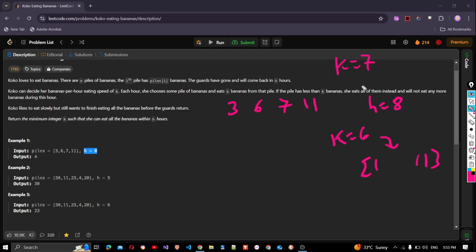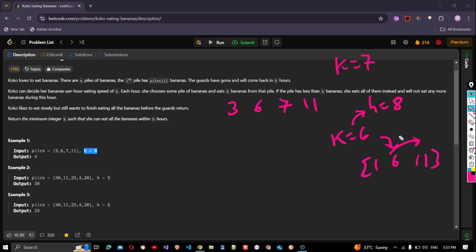We'll eat more bananas per hour, so that only makes the answer better. We'll finish faster. If we can finish all the bananas within 6 hours by eating 6 bananas per hour, then if we eat more than 6 bananas per hour, we'll certainly finish within 8 hours. So there's no need to search for our answer to the right of 6.